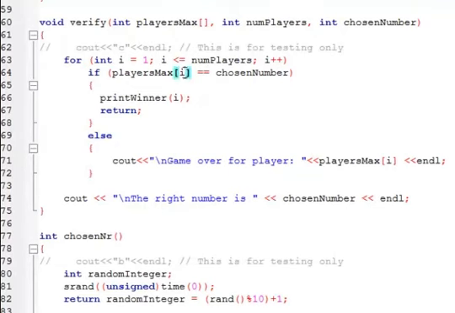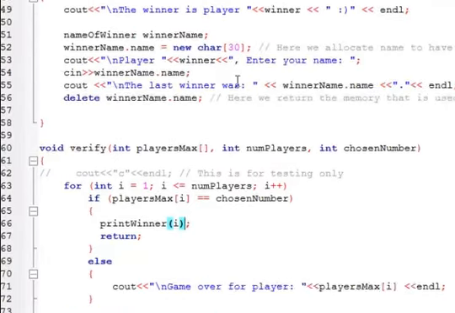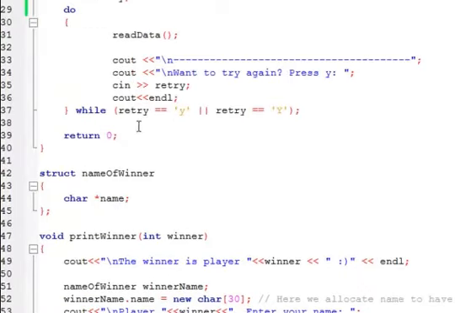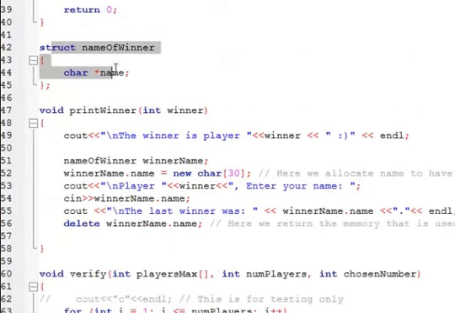the variables inside the array, where I also have used a for loop that compares each place's variable to this chosen number, which is a random number inside the computer. If it's right, it will run this function called print winner, which is stated over here, and then it's going to ask the winner to write his name. So what I've done is I have made a struct, as seen over here,